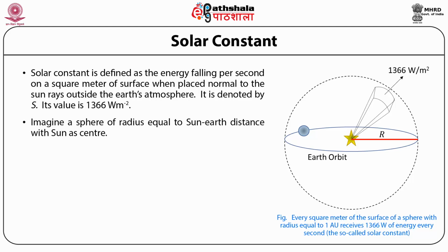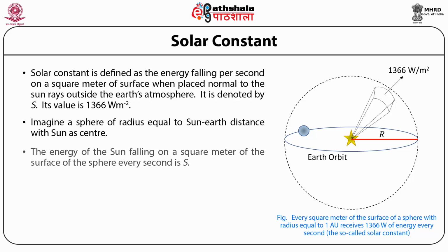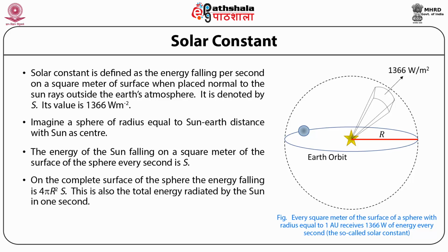Now imagine a sphere of radius equal to the Sun-Earth distance with the Sun as center. The energy of the Sun falling on a square meter of the surface of the sphere every second is capital S. On the complete surface of the sphere, the energy falling is 4πr² × S. This is also the total energy radiated by the Sun in 1 second.